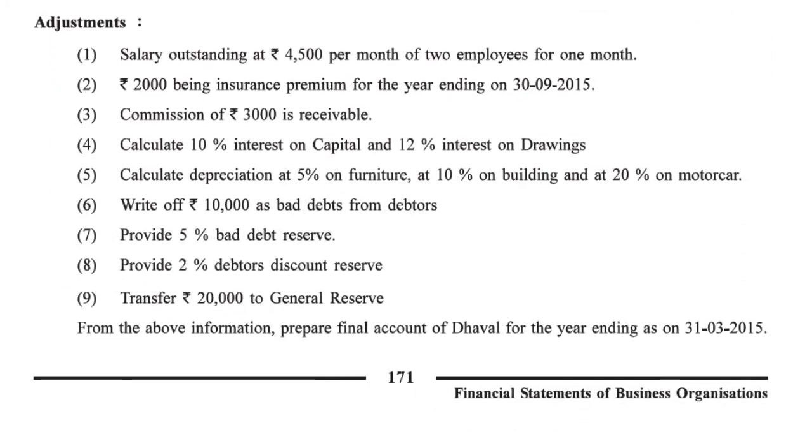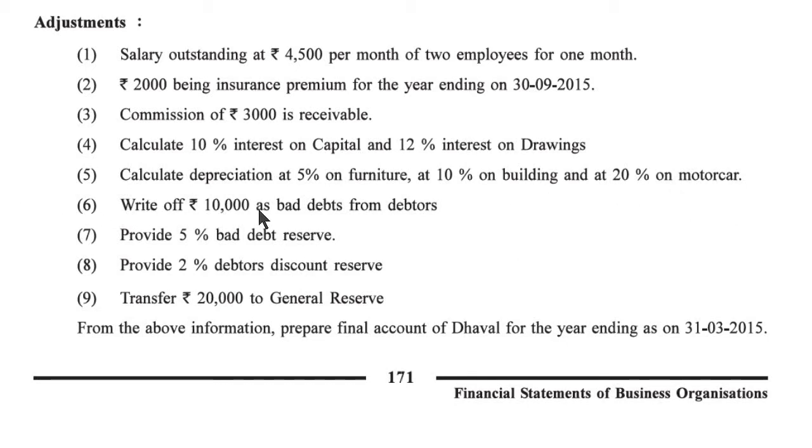Salary outstanding at rupees 4,500 per month of 2 employees for 1 month. Second, rupees 2,000 being insurance premium for the year ending on 30/9/2015. Third, commission of rupees 3,000 is receivable. Fourth, calculate 10% interest on capital and 12% interest on drawing. Fifth one, calculate depreciation at 5% on furniture, at 10% on building and 20% on motor car.